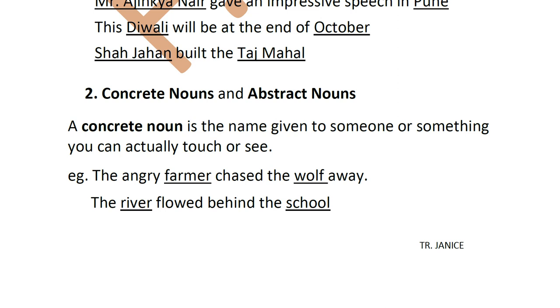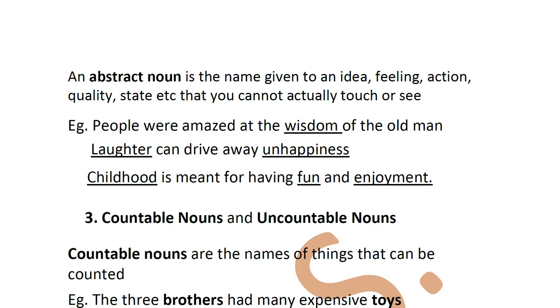A concrete noun is a name given to something or someone you can actually touch or see. Like a human being, a plant, an animal, a flower, a fish, a stone, things. Yes, what you can see and what you can touch. These are concrete nouns. Now nouns that you cannot see or touch, like foolishness, patience. You cannot see it, you cannot touch it. You can only feel it. Happiness. These are a feeling of happiness, a feeling of sadness. Yes, these are abstract nouns.